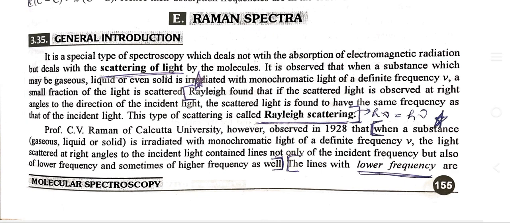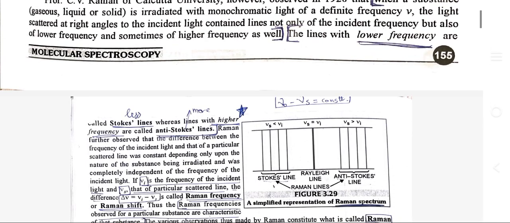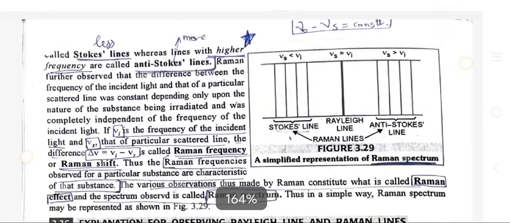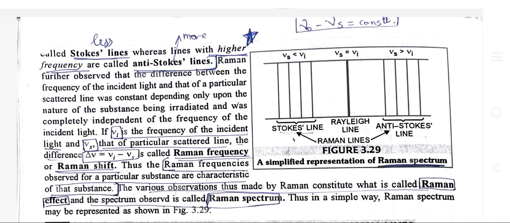Professor C.V. Raman of Calcutta University, however, observed in 1928 that when a substance is irradiated with monochromatic light of a definite frequency, the light scattered at right angles to the incident light contains lines not only of the incident frequency but also of lower frequency and sometimes of higher frequency as well. The lines with lower frequency are called Stokes lines, whereas lines with higher frequency are called anti-Stokes lines.